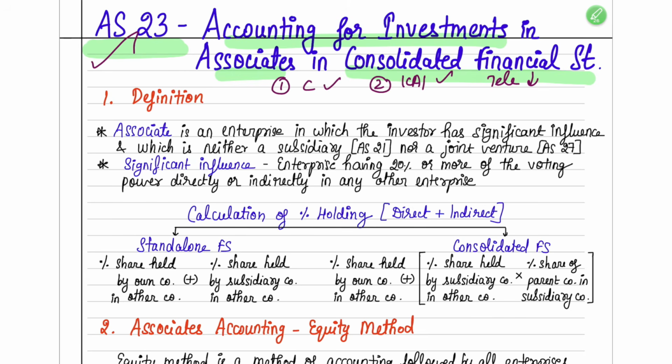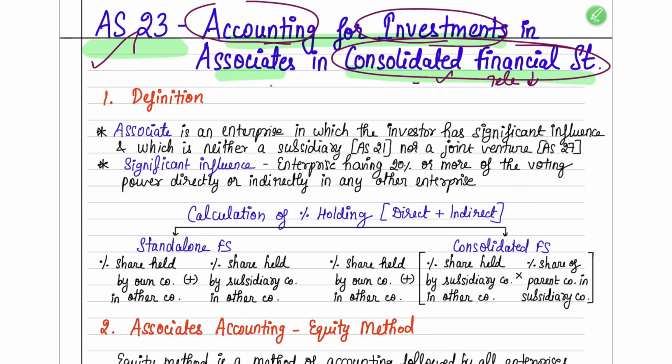So what does AS23 tell you? It tells you how you're going to do an accounting. What do you have to account? You have made some investments that you have to account in the consolidated financial statement. So how are you going to account it?